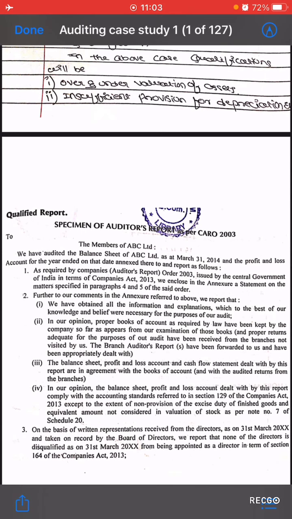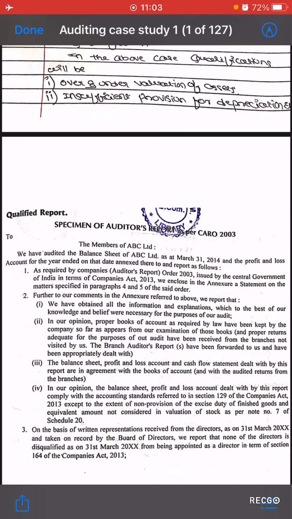Now they have asked you to give the specimen of such an audit report. A specimen is nothing but one example. There is no need to prepare only this one. I'll just show you the format, and if you want, you can prepare the same report for this case study as well. Specimen of audit report for a qualified report: we have audited the balance sheet of ABC Limited, instead of which you can write XYZ Limited, as at March so and so, and the profit and loss account. As required by the Companies Order issued by the Central Government of India, we enclose in the annexure a statement of the matters specified.